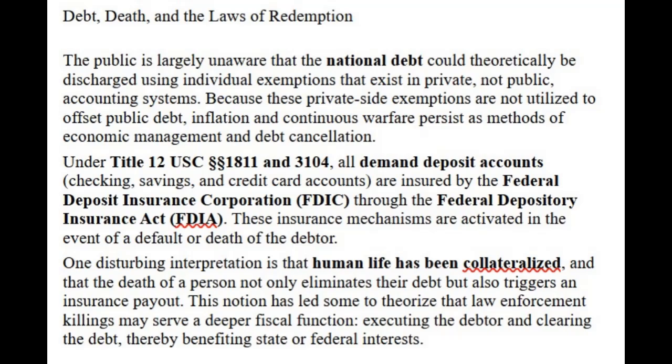Under Title 12 U.S.C. Sections 1811 and 3104, all demand deposit accounts, checking, savings, and credit card accounts, are insured by the Federal Deposit Insurance Corporation, FDIC, through the Federal Depository Insurance Act, FDIA. These insurance mechanisms are activated in the event of a default or death of the debtor.